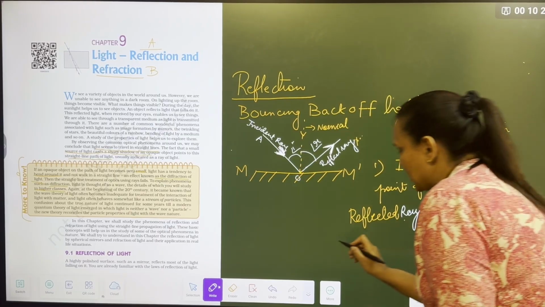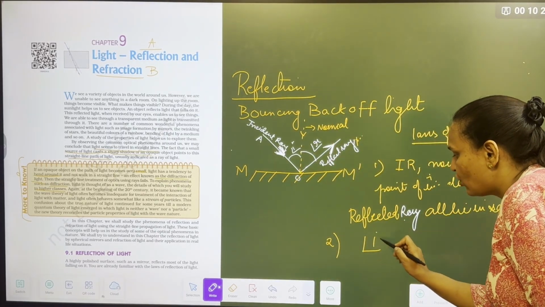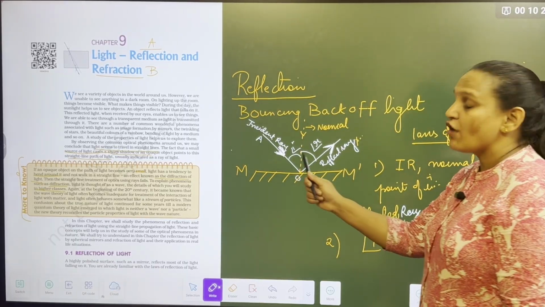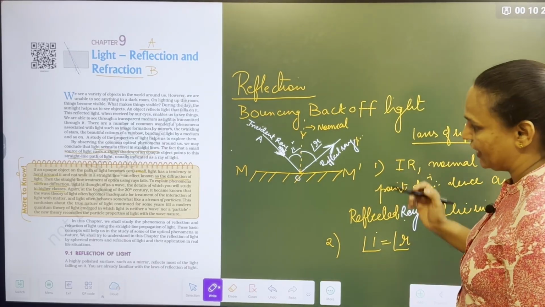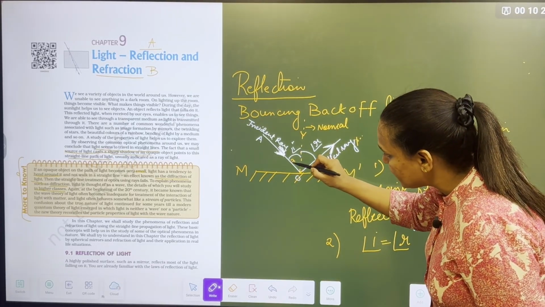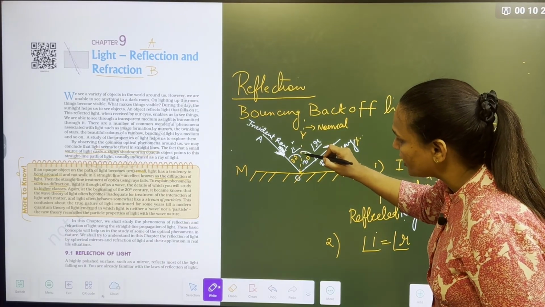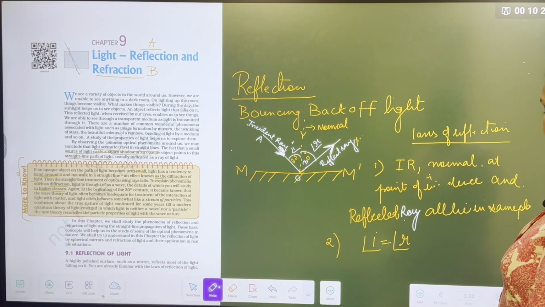The second law states that the angle of incidence is always equal to the angle of reflection. Means if this angle of incidence is 30-degree, the angle of reflection is also 30-degree. Here I have one question for all of you.